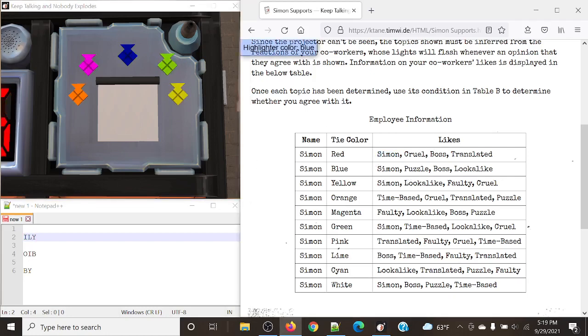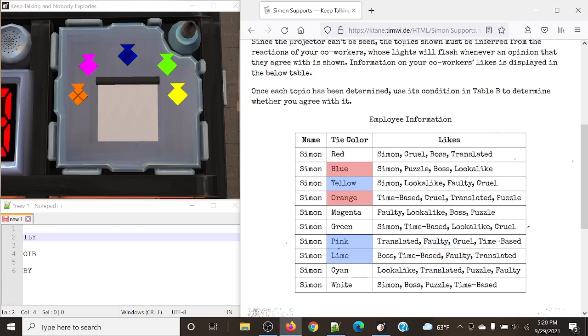For our first one, we have pink, lime, and yellow colors. This actually might be magenta, so I'll double check on that. The ones that disagree are the orange and blue. Let's figure out what the 3 that agree have in common, and whether we can cancel any options based off of the ones that don't agree. Simon? Nope, that's not present in all of them. Lookalike? No. Faulty?